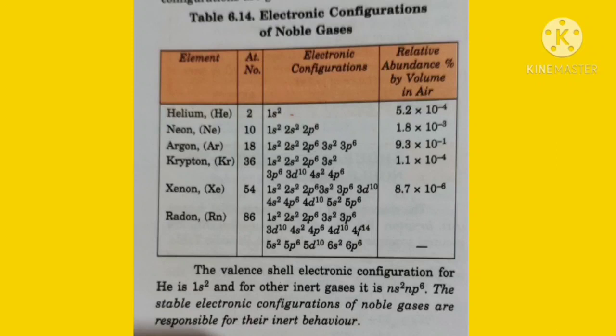For helium, 5.2 × 10^-4. For neon, 1.8 × 10^-3. For argon, 9.3 × 10^-1. Krypton is 1.1 × 10^-4. And for xenon, 8.7 × 10^-6. The valence electronic configuration for helium is 1s2 and for other noble gases it is ns2 np6. The stable configurations of noble gases are responsible for their inert behavior.